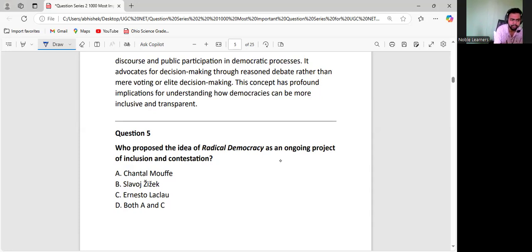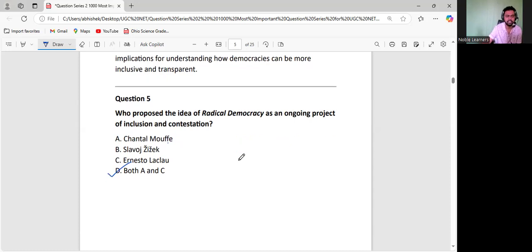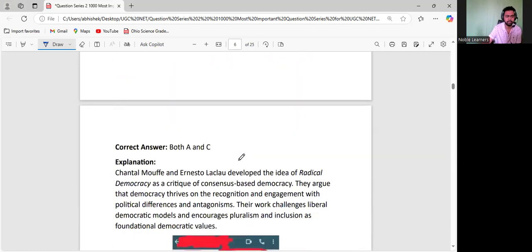Okay, I hope you understand this. So the answer would be Chantal Mouffe as well as Laclau, right? So therefore A and C both are correct, so D is the correct option for this. Laclau and Mouffe, these are the two thinkers who gave the concept of radical democracy.